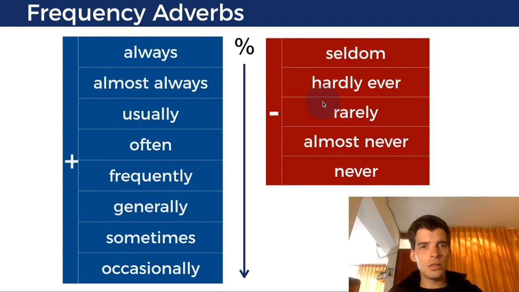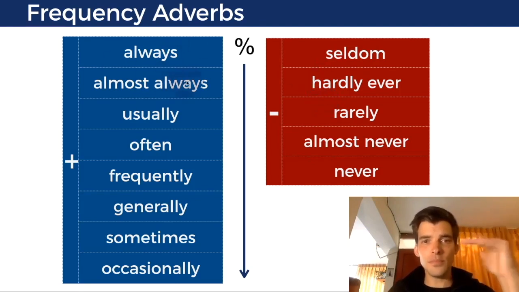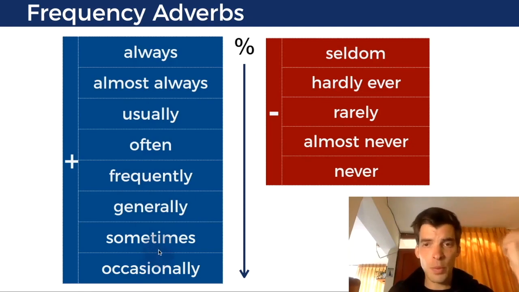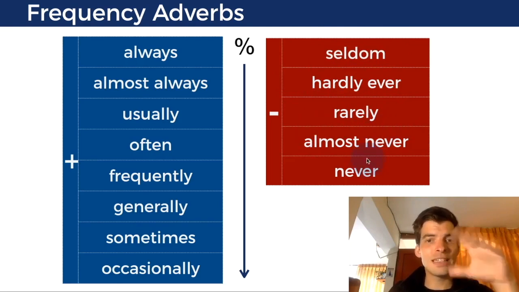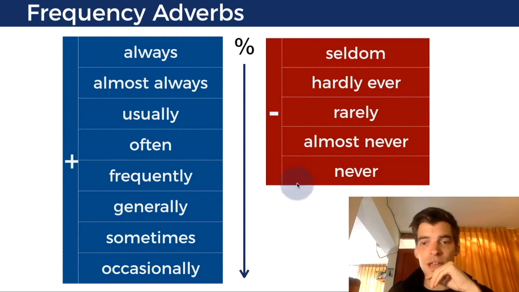How often? So, 100%, always. 95%, almost always. 90%, usually. 85% maybe. 80%, often. 60%, frequently, generally, sometimes, occasionally. 50%. Okay, seldom, not often, right? It's 25%. Hardly ever, 20%. 15% rarely. 5% almost never. And 0% never. So there's something that just never happens. Always will be 100%. Never will be 0.